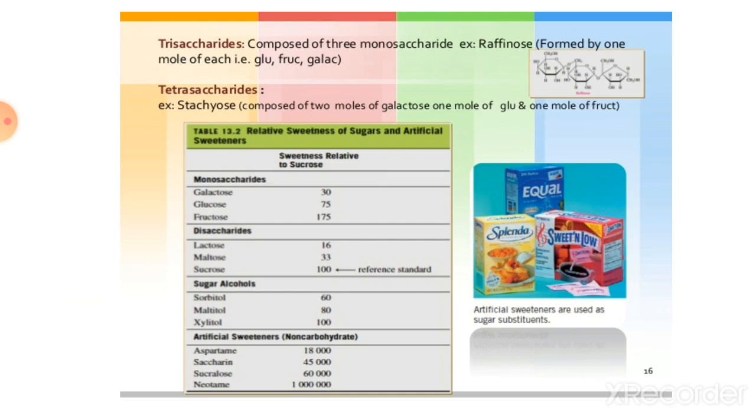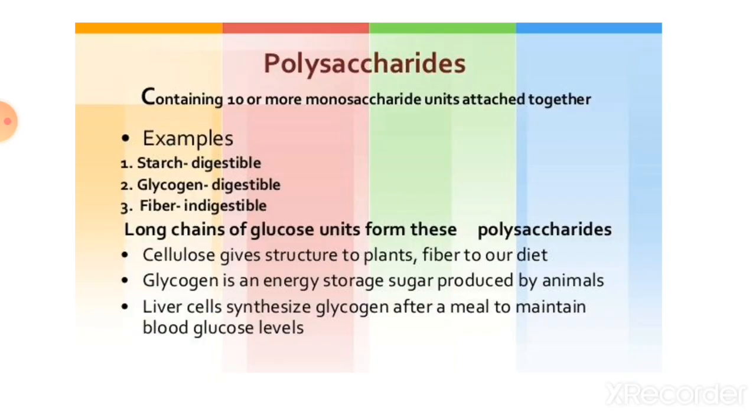For example raffinose, formed by 1 molecule each of glucose, fructose and galactose. Then tetrasaccharide, for example stachyose, composed of 2 molecules of galactose, 1 molecule of glucose and 1 molecule of fructose.